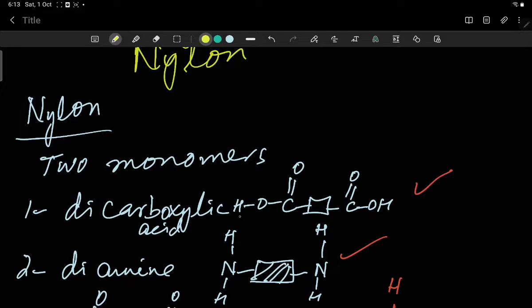There are two carboxylic acid groups along with this box, which is why it is known as dicarboxylic acid. This box represents the long chain of hydrocarbon, or any alkene or alkane or any molecules present in between, like hydrocarbon.